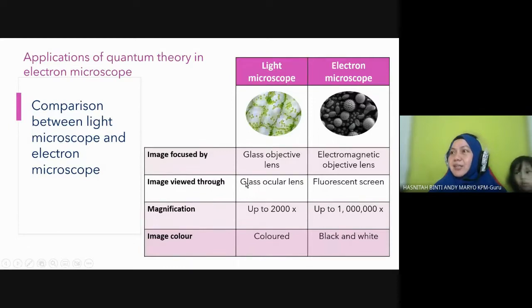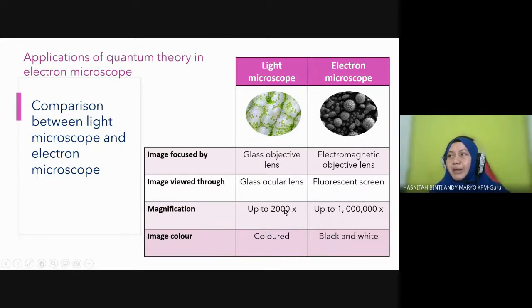Okay, students, this is another comparison. How does the image focus? This one uses a glass objective lens. Objective lens we learned before in the structure of the microscope in chapter 6, light and optics. For this one, it uses an electromagnetic objective lens. And for light, the image is viewed through a glass ocular lens. Up there, we see from the eyepiece. And for this one, it is projected on a fluorescent screen, so you will see the image appear on the screen.